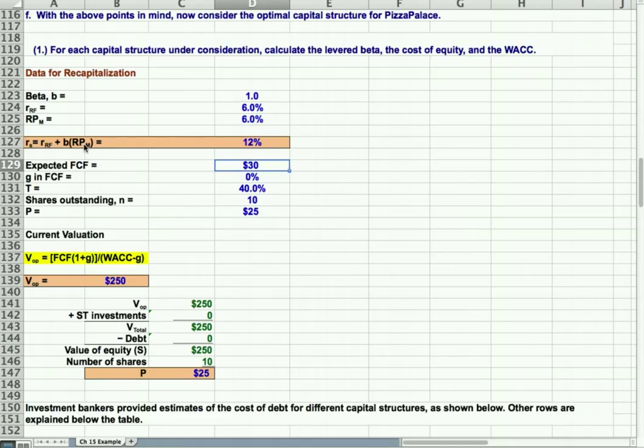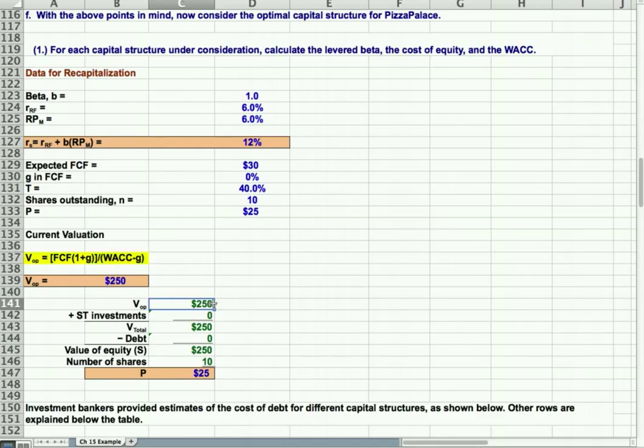We're assuming here now that expected free cash flow is 30. There's no growth in the free cash flow. Tax rate is 40%, and shares outstanding is 10. We'll come back to the price here in a minute. This is a formula we'll use where the value of operations equals free cash flow times 1 plus the growth rate divided by weighted average cost of capital minus g. So since g is 0 in these cases, it's just free cash flow divided by weighted average cost of capital, right?